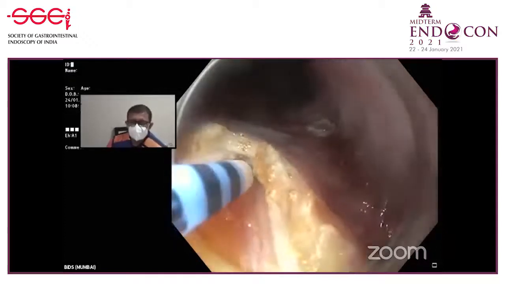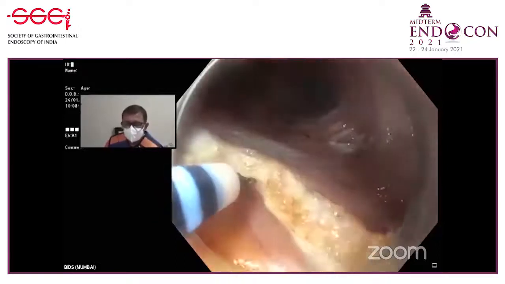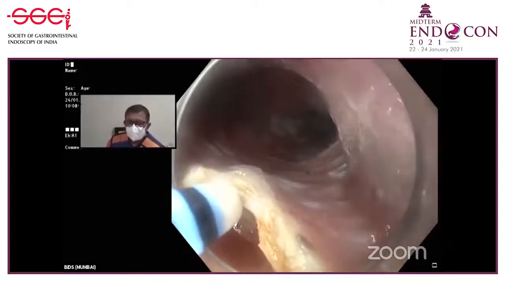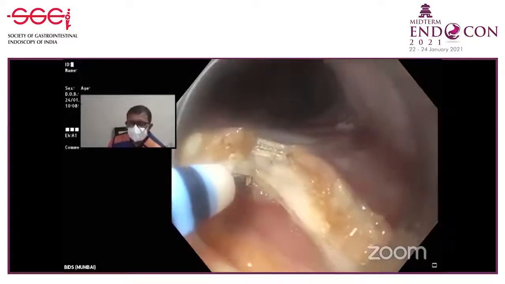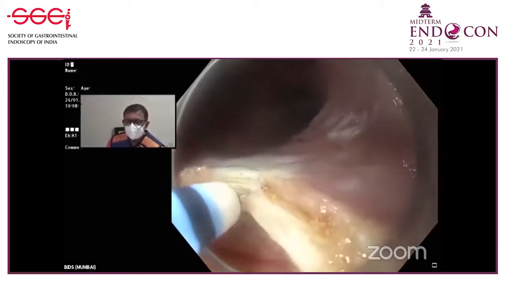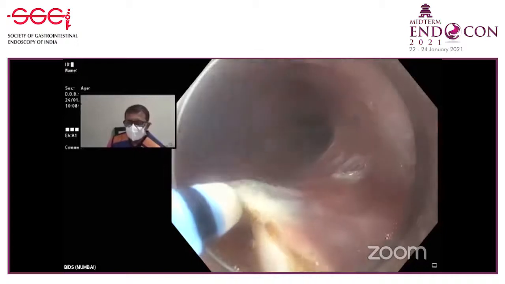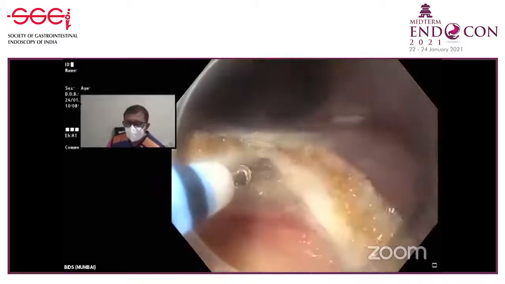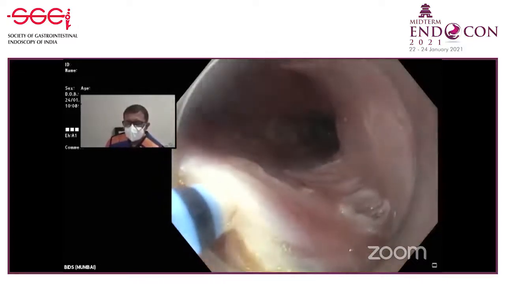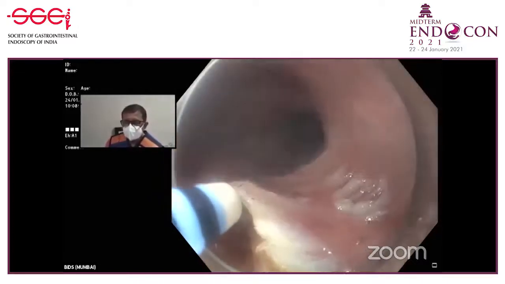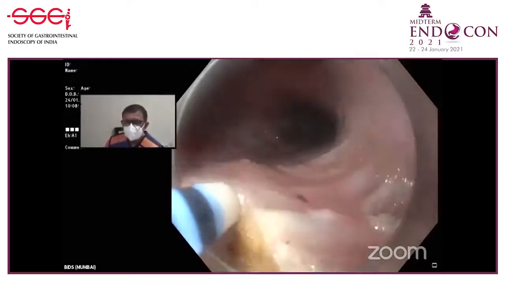Outside the longitudinal, lifting, pull the knife back a little bit, push the scope in, and then with your big wheel up, as if you're doing an ERCP elevator. This makes the procedure extremely safe. The advantage is, even if you see any peri-esophageal plexus of veins or vessels, you can avoid them properly. By lifting, you are moving away from the peri-esophageal vessels, so they are left behind. Yes, very important, sir. Very crucial point.